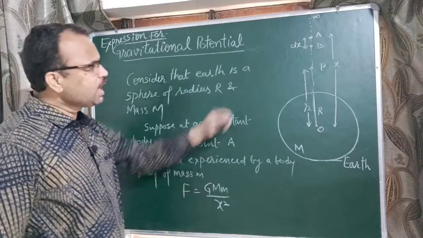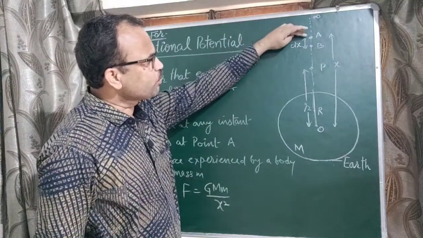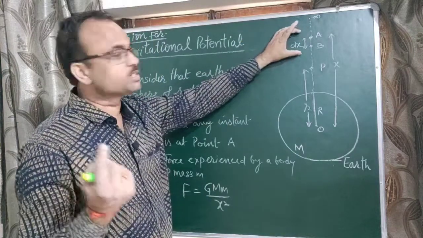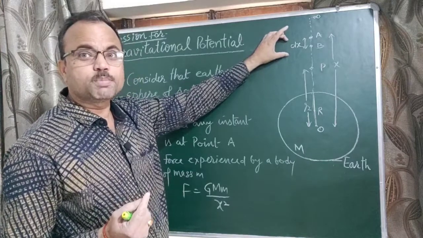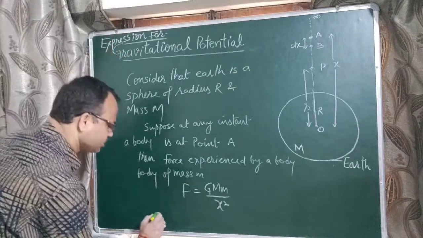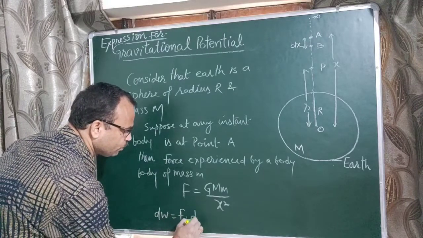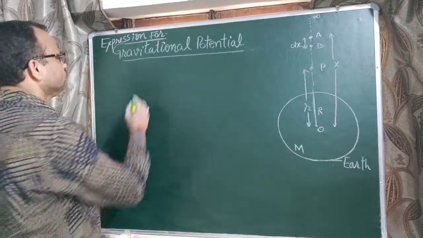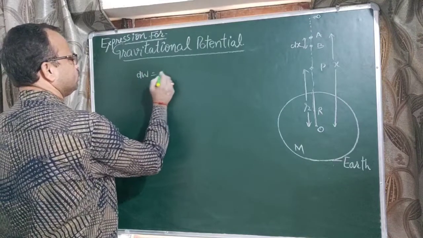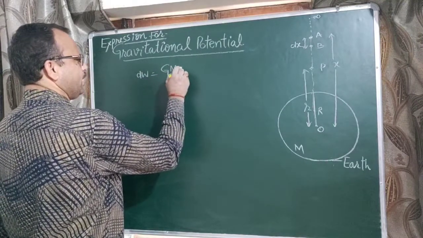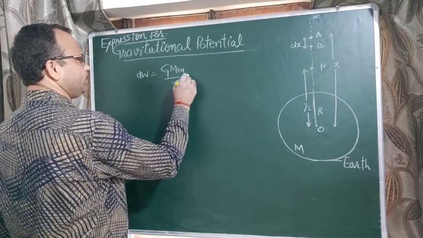Now displace the body from point A to B through a very small distance dx. Then a small amount of work is given by dW equal to F into dx. So dW equal to G M m upon x square into dx.